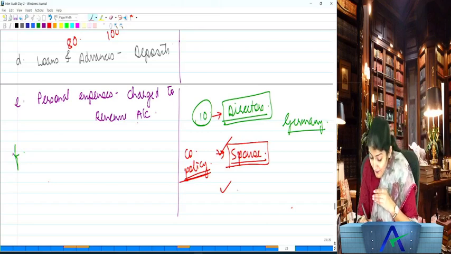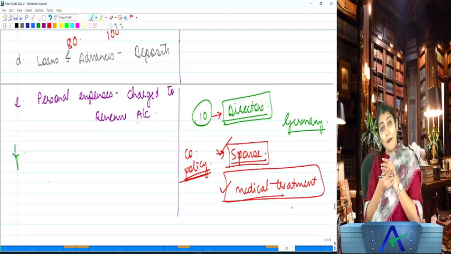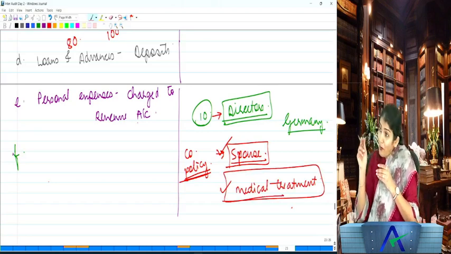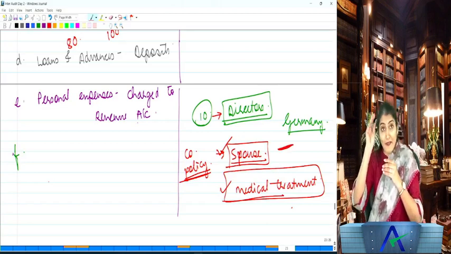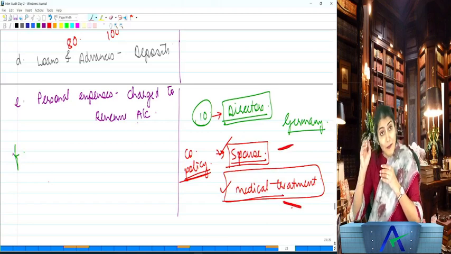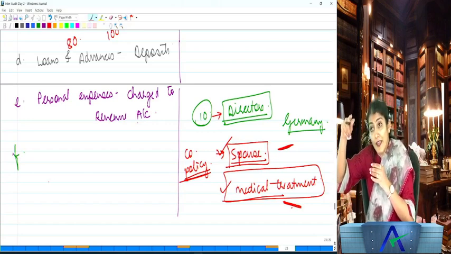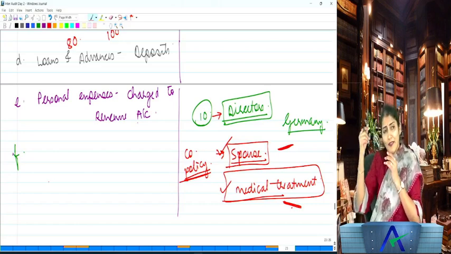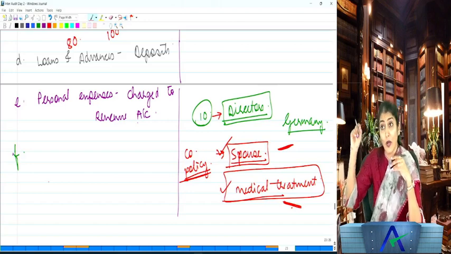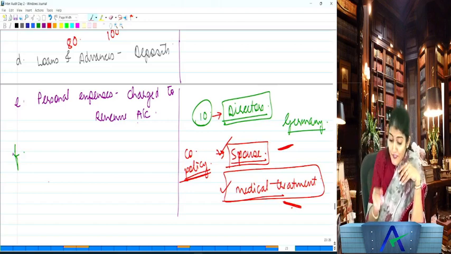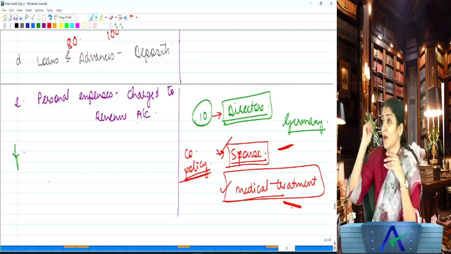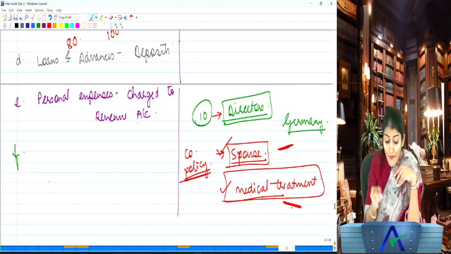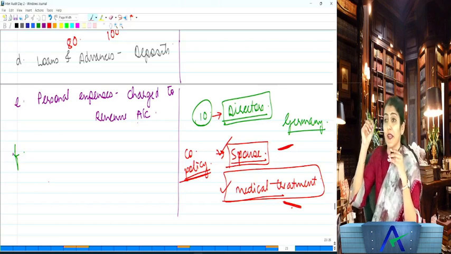You understand? So now other relatives also taken, or medical treatment of the mother. I'm just giving an example. Medical treatment of the relative. Now is this as per the company policy? No. See, even the spouse traveling was a personal expenditure, and even this medical treatment is a personal expenditure. But spouse travel was covered in the company policy. But medical treatment of the mother, is it covered in the expense policy of the company? No, it is not covered. So if those expenses have been charged to the revenue account, it needs to be inquired into. 143(1)(e): whether any personal expenses have been charged to the revenue account.